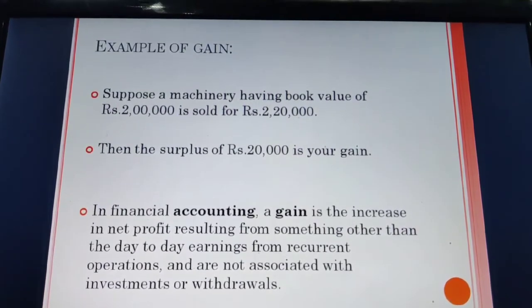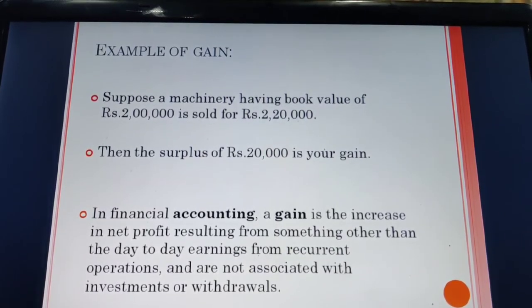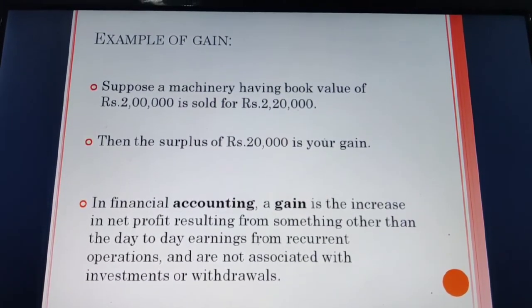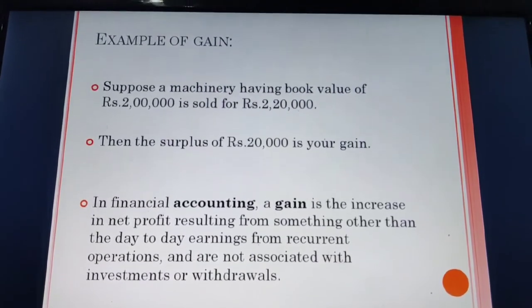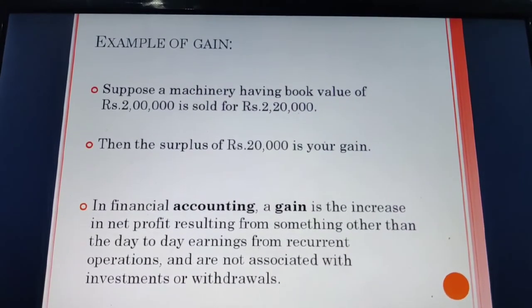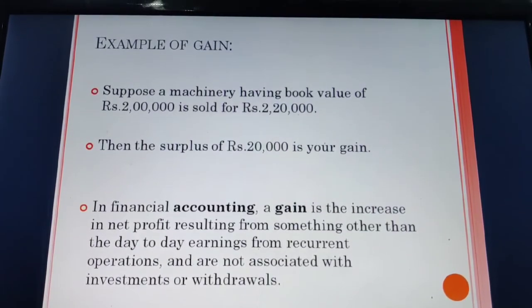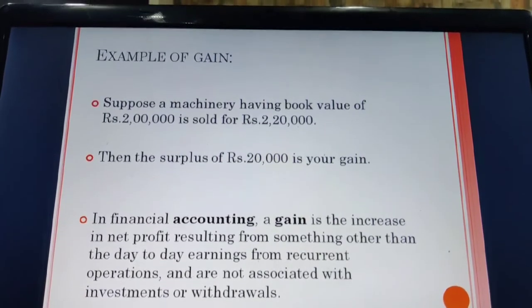Basically, this is a kind of profit which is of non-recurring nature, which may or may not happen in future, because each and every year we are not going to sell off a machine, or even if we do, we are not guaranteed that we will have a gain on that. We can even have a loss. That is why it is of non-recurring nature.